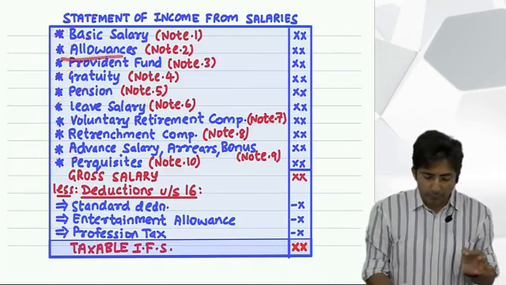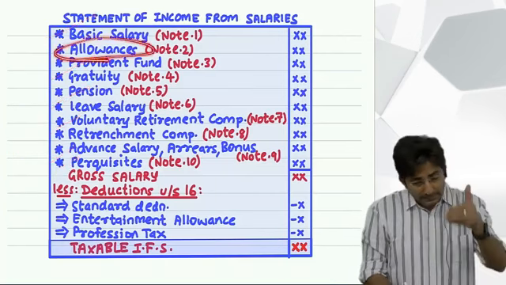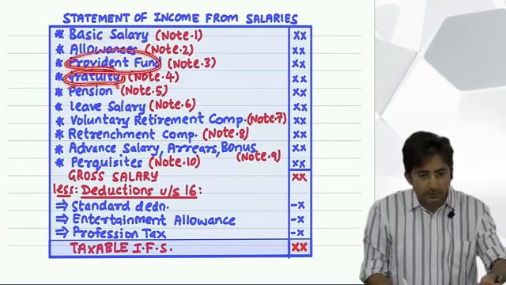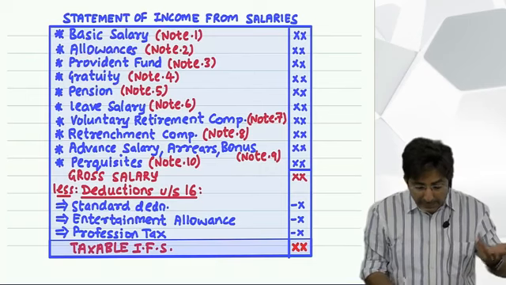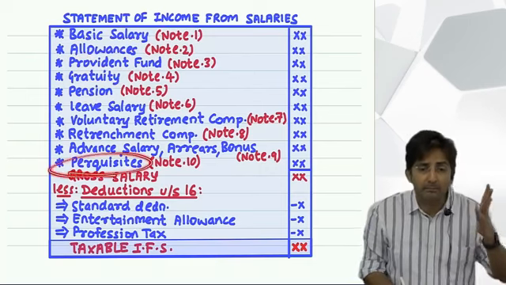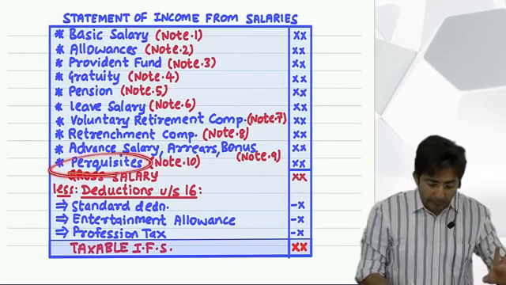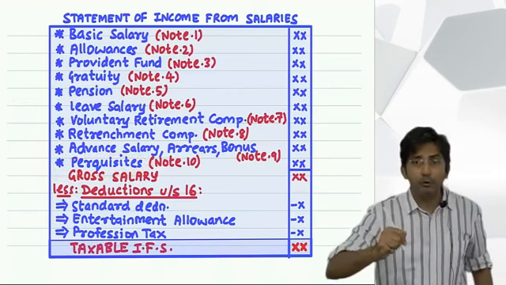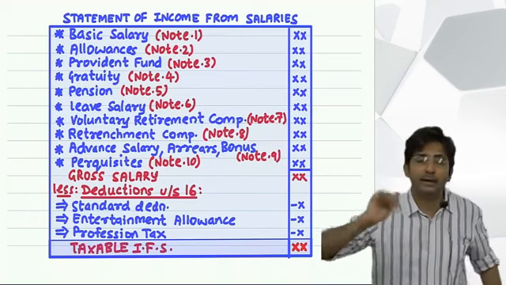Because allowance took this much time, the same amount of time will be taken by provident fund, gratuity, pension, and perquisites at the end. It will take a lot of time. And imagine if I try to finish the whole theory, then start the sum, by the time we start the sum, you will forget it.